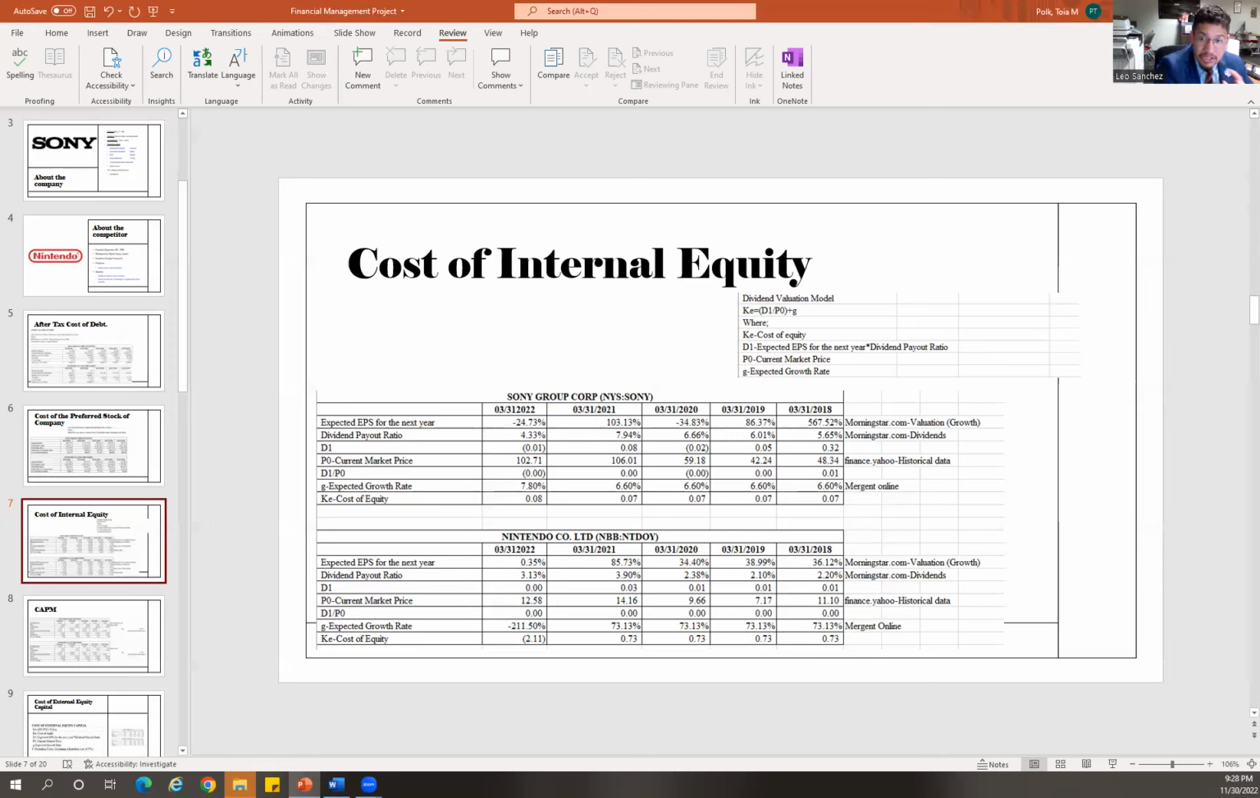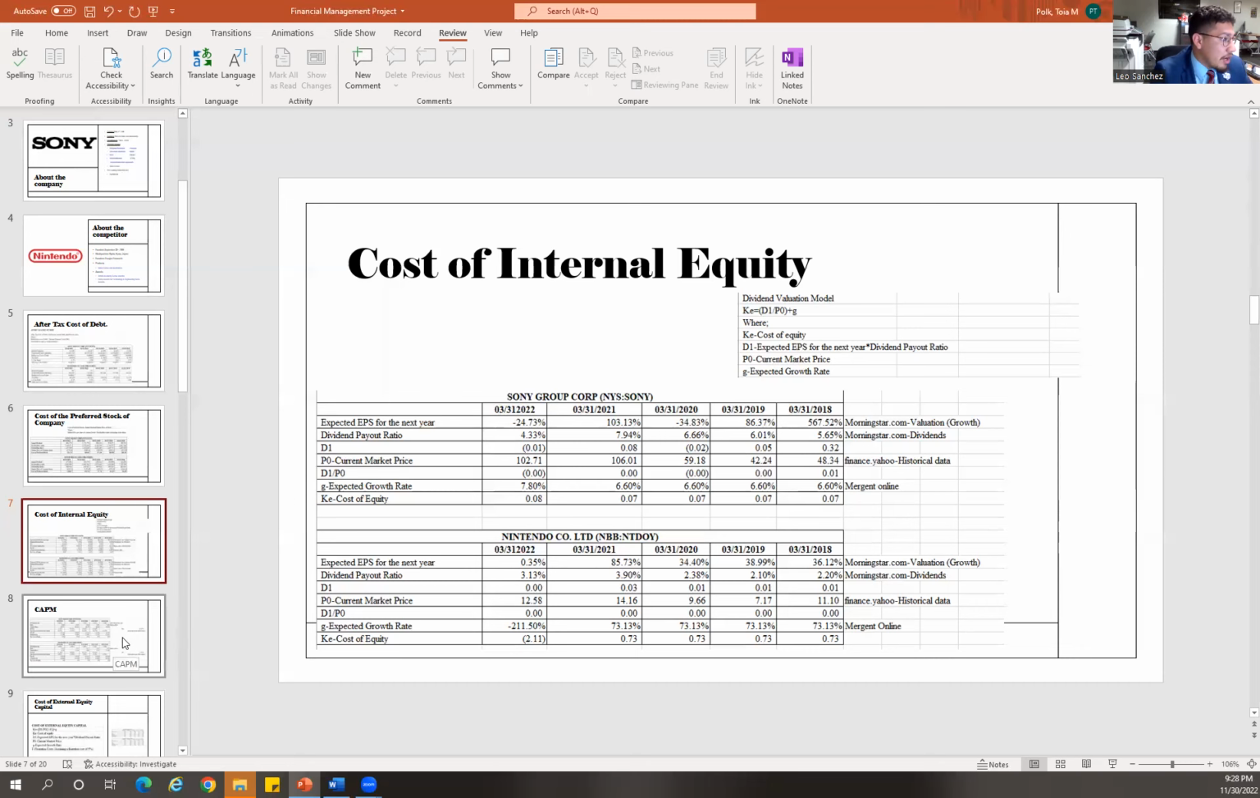The table below shows the cost of equity for Sony Group Corporation and Nintendo respectively. And apart from 2022, where Nintendo had a lower cost of equity than Sony, in all of the other years, the company had a significantly higher cost of equity than Sony. This means that Sony uses fewer resources to attract investors.